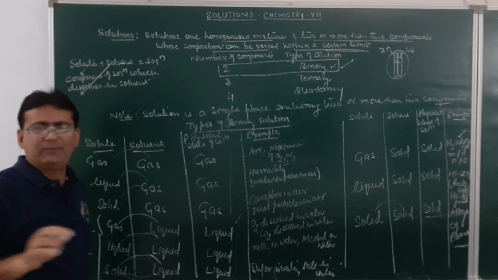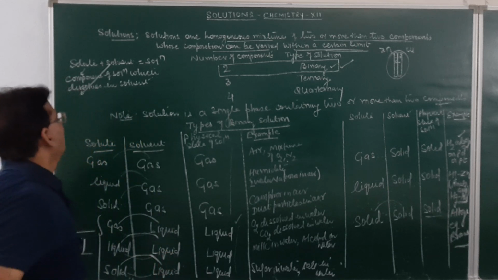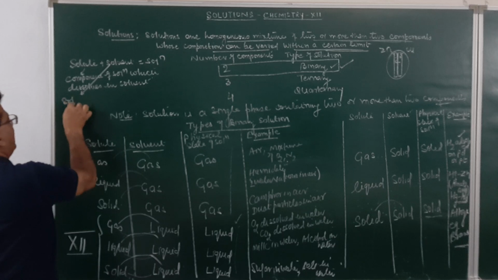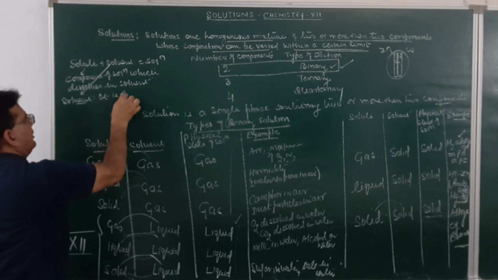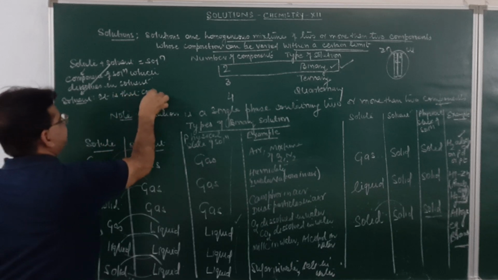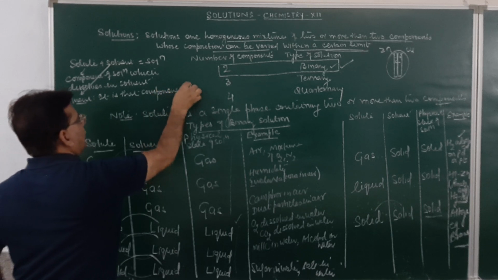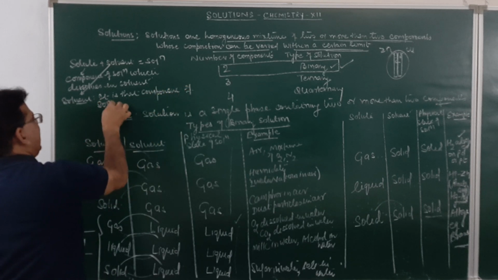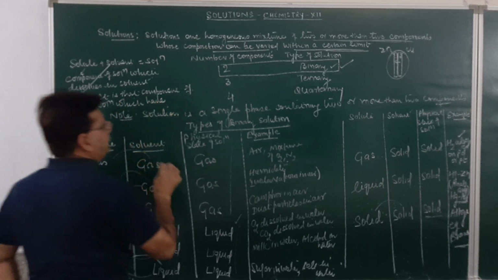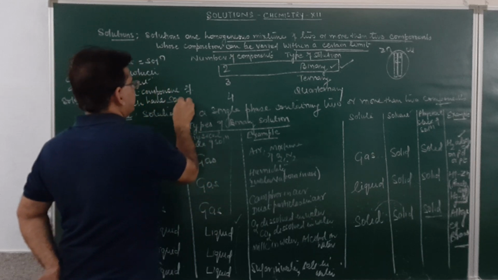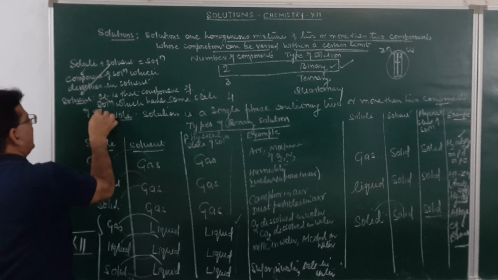Solvent is that component of the solution which has the same state of aggregation as that of the solution. So, what is solvent? It is that component of the solution which has the same state of aggregation as that of the solution.